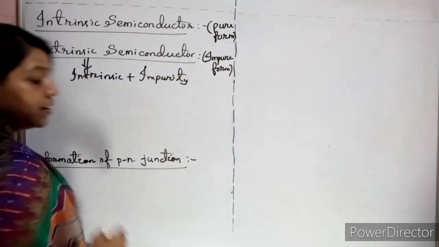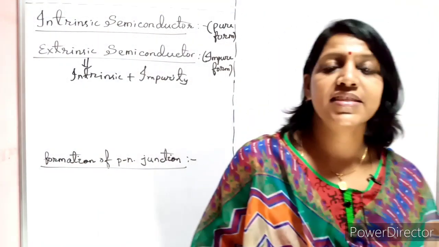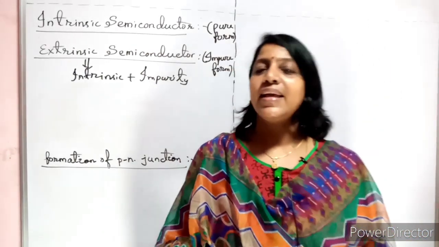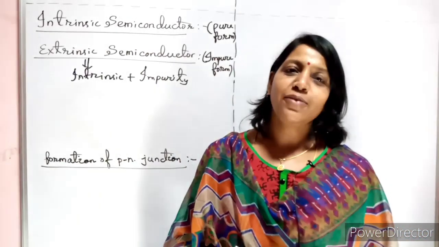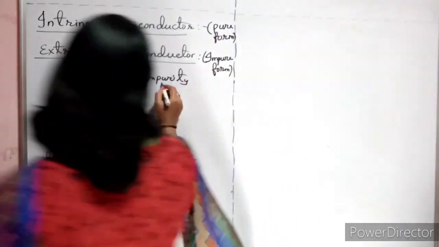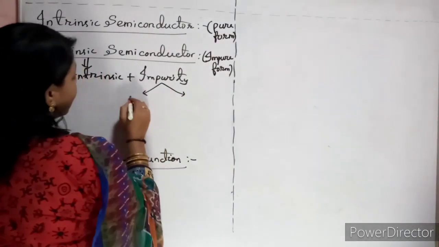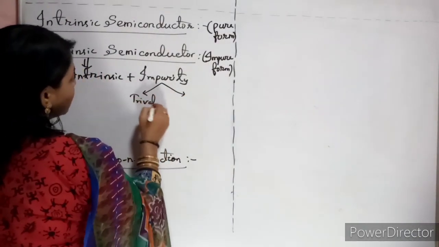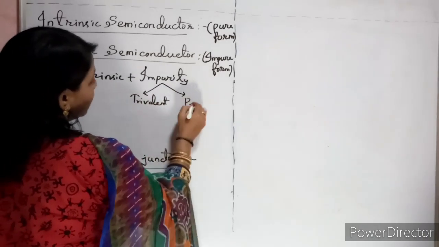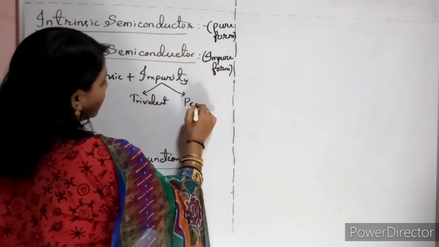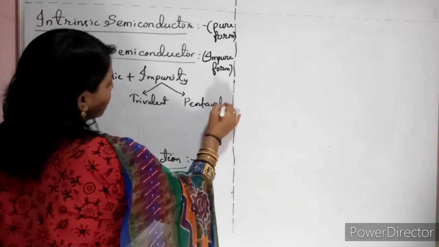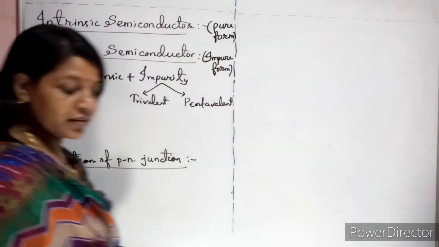Clear? Now the question arises, what types of impurity are you adding? Basically we are adding two types of impurities. One is called trivalent impurity and the other is called pentavalent impurity.